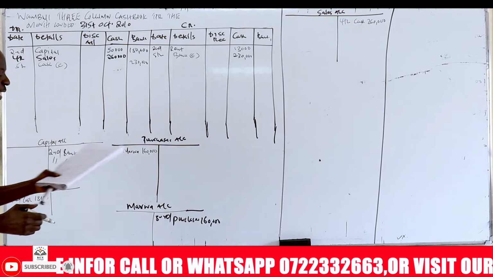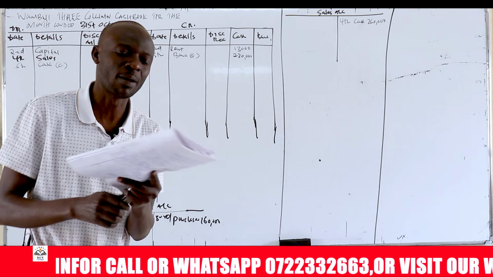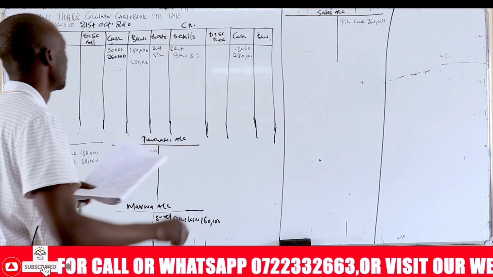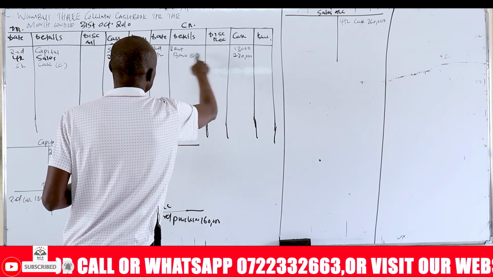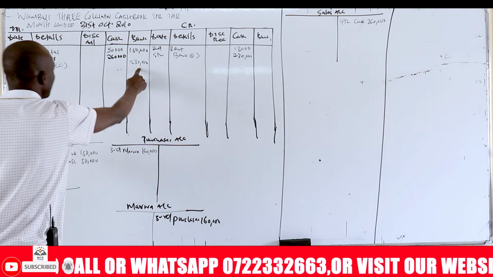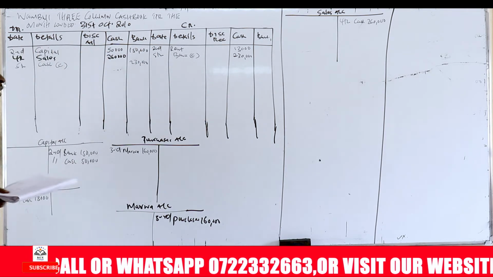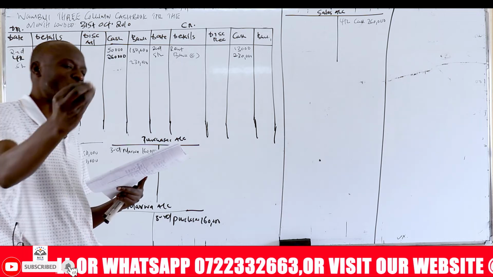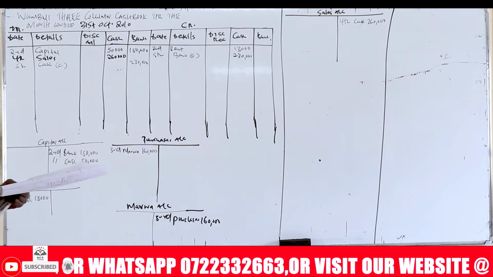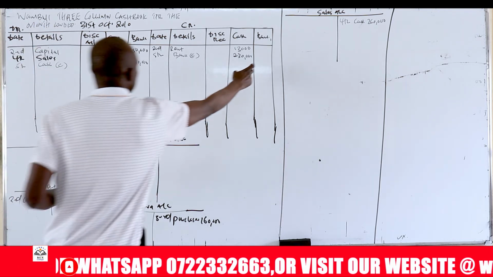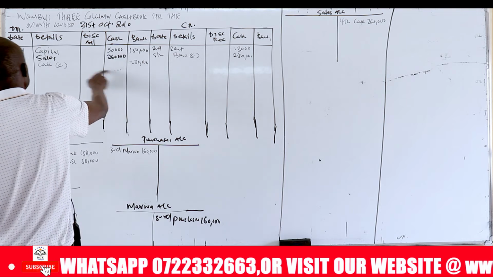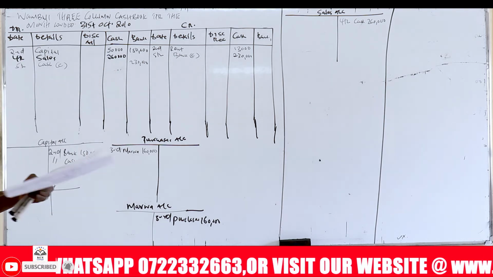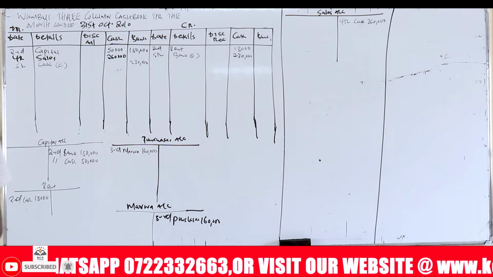A contra entry is an entry that is affecting both cash and bank at the same time. So cash lost 230,000 to bank. Bank gained 230,000 from cash. The same thing can also happen. We can withdraw cash for business use. When you withdraw, it means bank is losing to cash and cash is gaining from bank. That is what's called a contra entry. So we are through with the transaction on fifth.